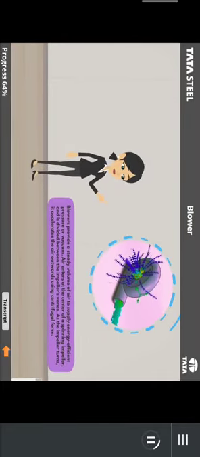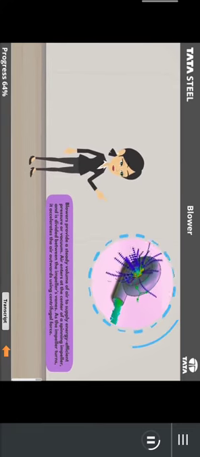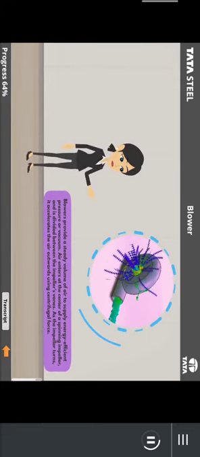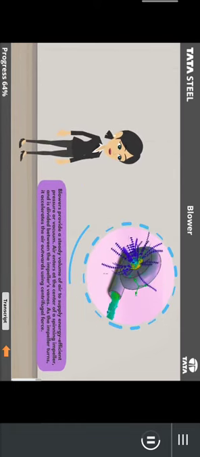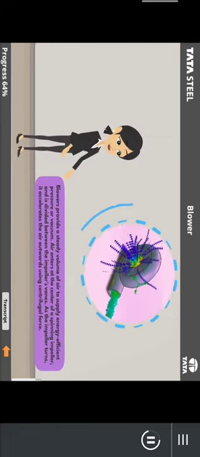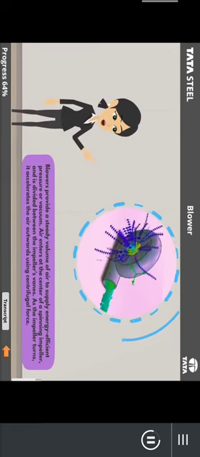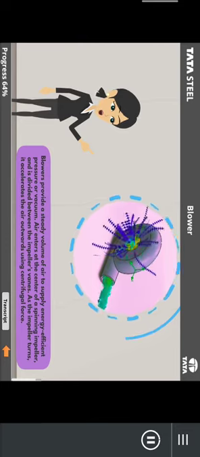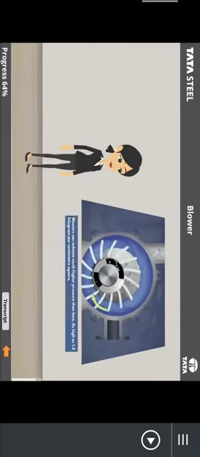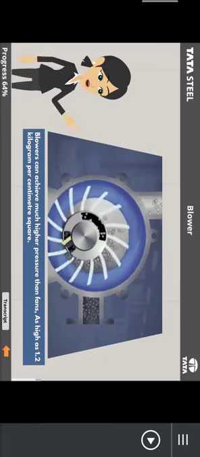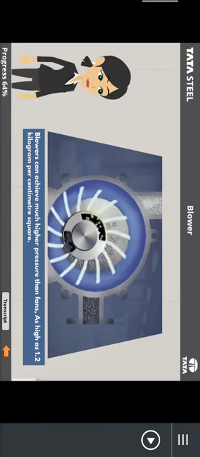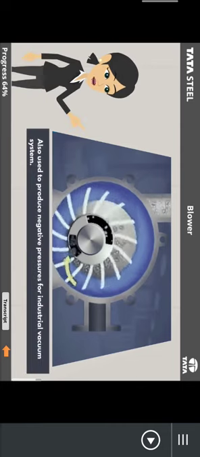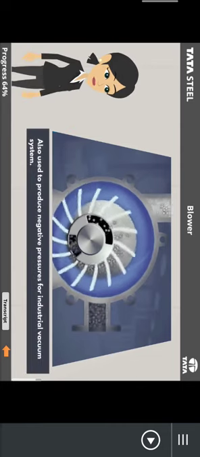Blowers provide a steady volume of air to supply energy efficient pressure or vacuum. Air enters at the center of a spinning impeller and is divided between the impeller's vanes. As the impeller turns, it accelerates the air outwards using centrifugal force. Blowers can achieve much higher pressure than fans, as high as 1.2 kg per centimeter square. Also used to produce negative pressures for industrial vacuum systems.